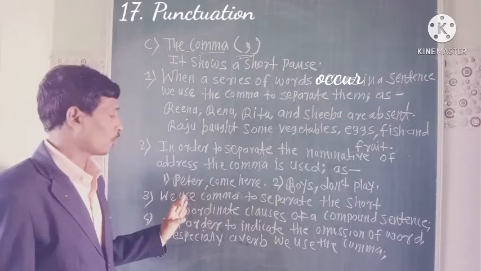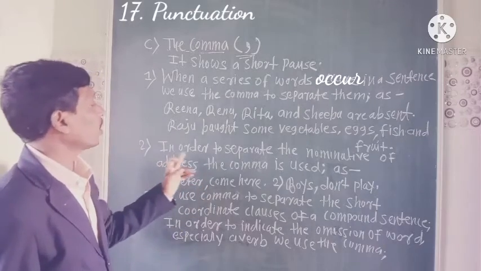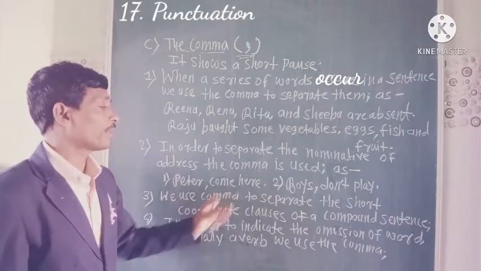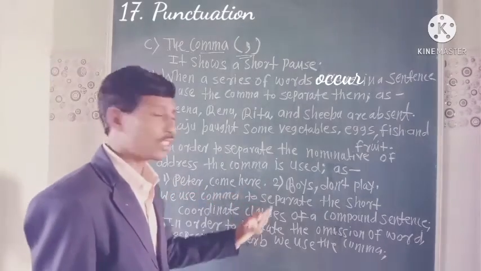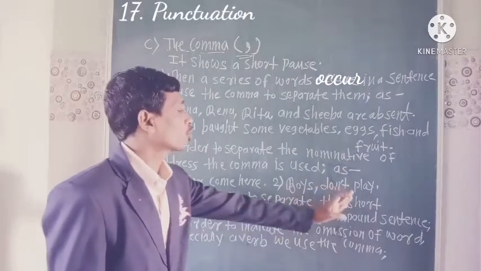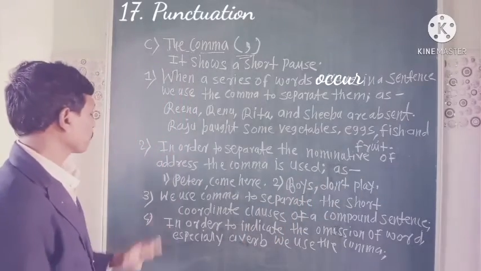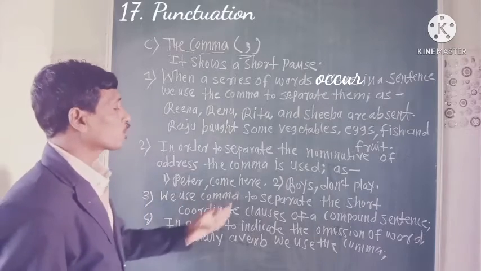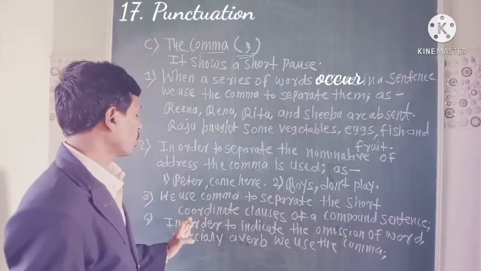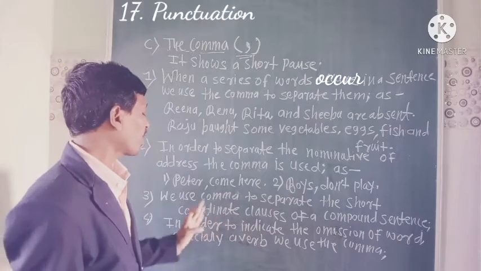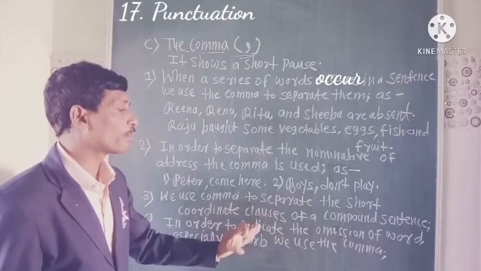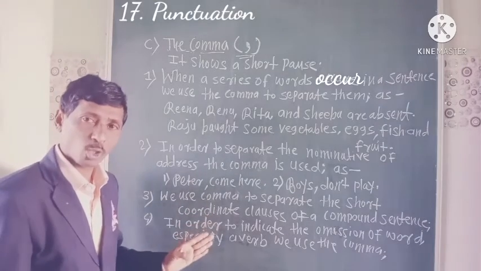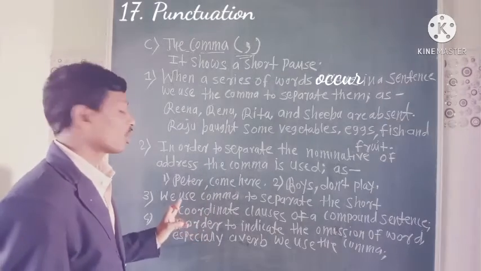Peter, after the noun we are giving a comma, in order to separate the nominative of address. Peter, come here. Example second: Boys, don't play. Full stop after that. Rule number three: we use a comma to separate the short coordinate clauses of a compound sentence. So dear students, that time also we are using a comma.